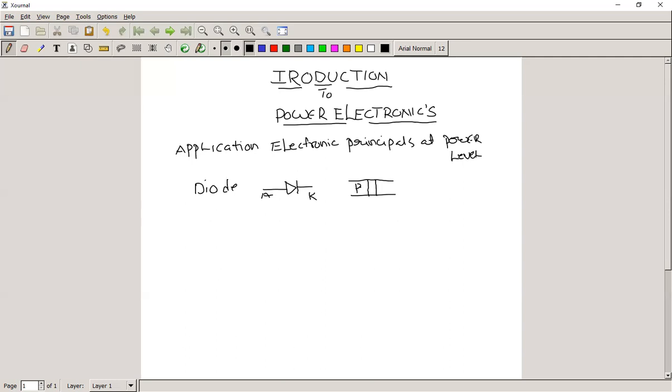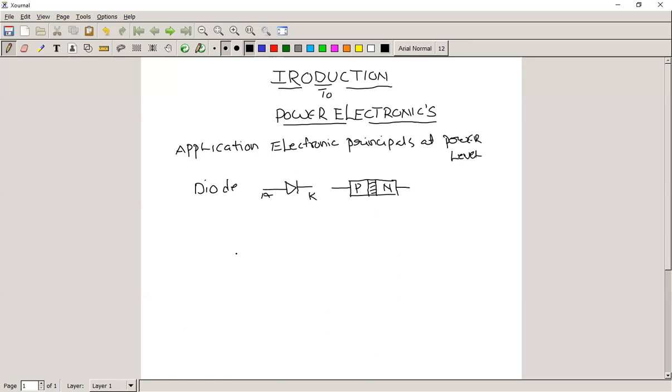This is p material, this is n material. This is the anode, this is the cathode, and this is the junction. This is simply called a diode.